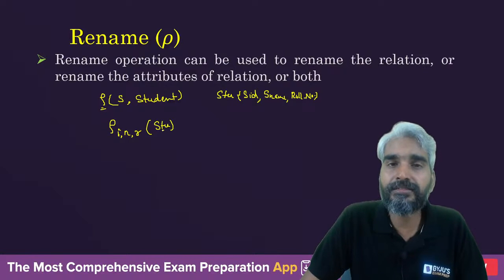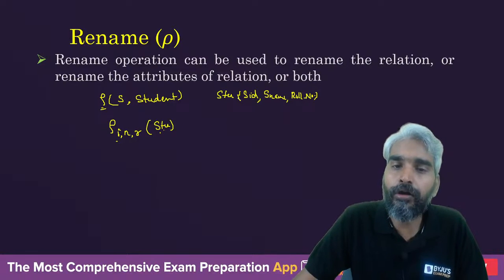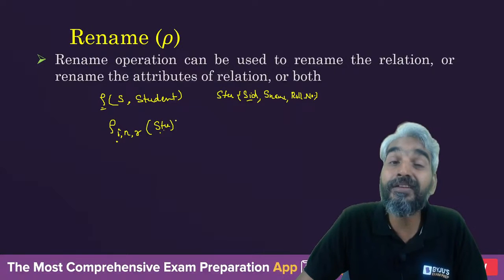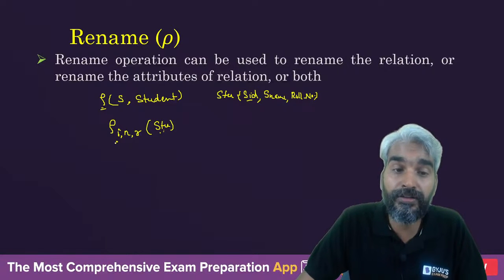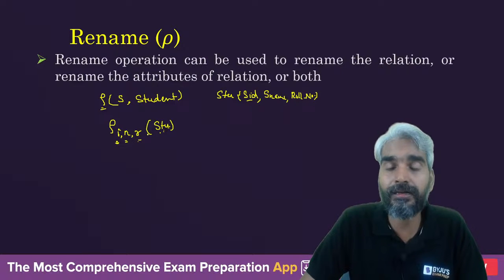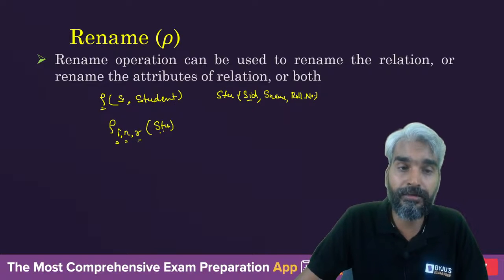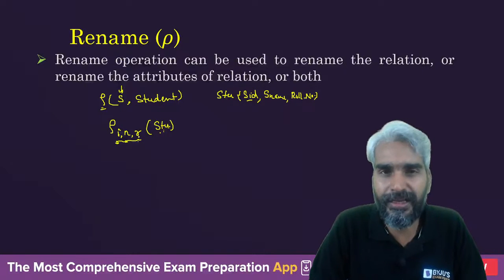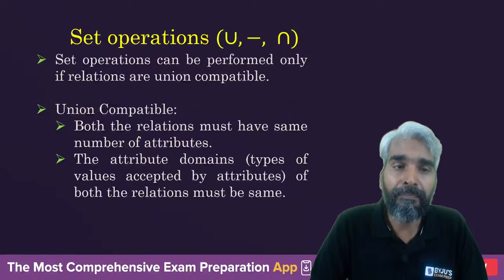Then in this table, from now on, SID will be known with the name I. The first attribute of student will be known with the name I. The second attribute will be known with N, and the third attribute will be known with R. So you can rename the table as well as the attributes, and you can rename both as well, right?